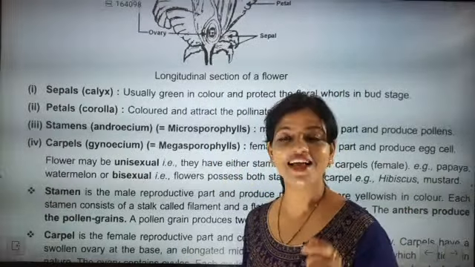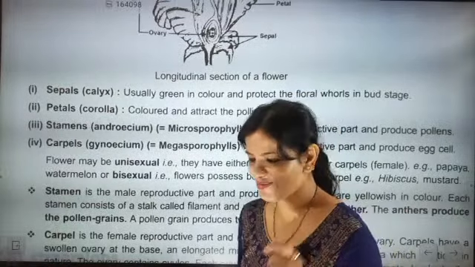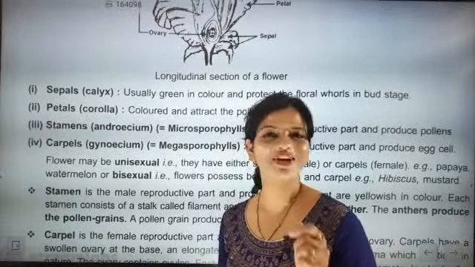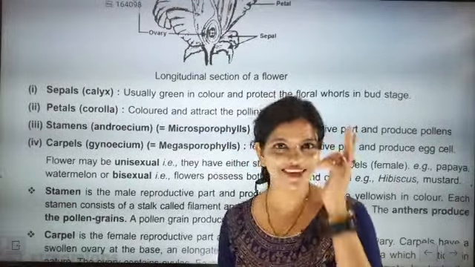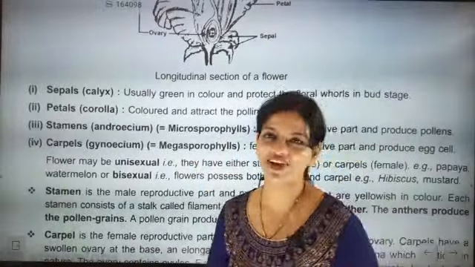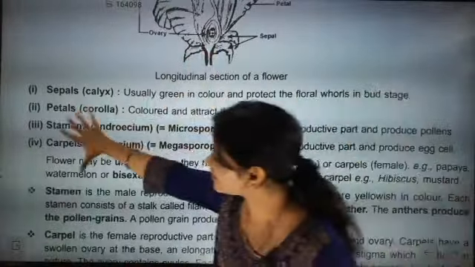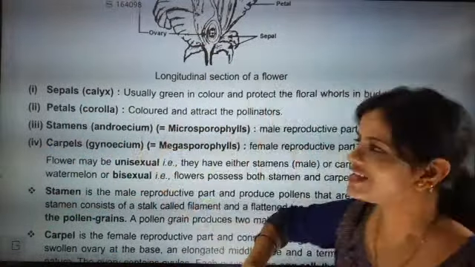So now look here, when next time you have a flower in your hand, you will not see it as beauty, you will see it as a type to study about flower. What type of reproduction it will have, and will it give fruits? That thinking should come in your brain. If that thinking is coming, it means now you are reading perfectly. So now there are 4 different parts of a flower.